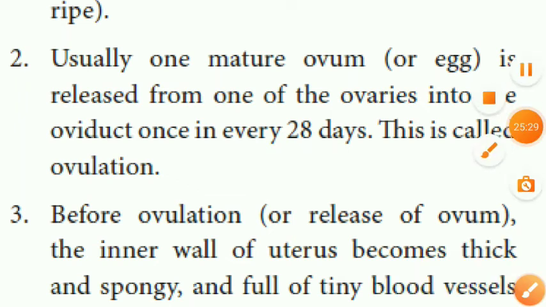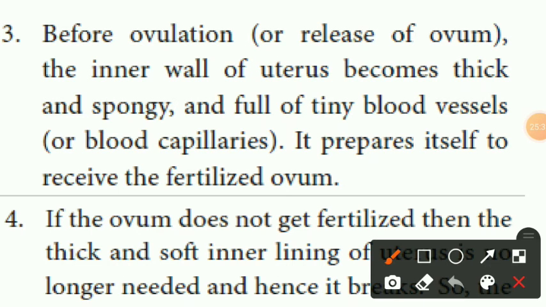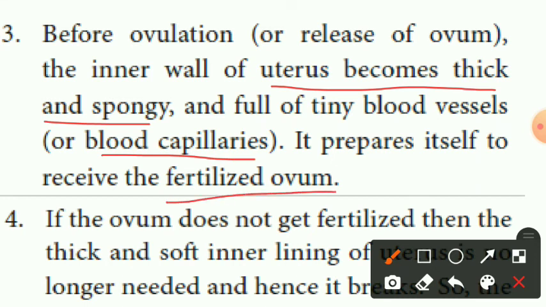Before ovulation or release of ovum, what will happen? The inner wall of the uterus becomes thick. The uterus wall becomes thick and spongy and full of tiny blood vessels, otherwise called blood capillaries. It prepares itself to receive the fertilized ovum.